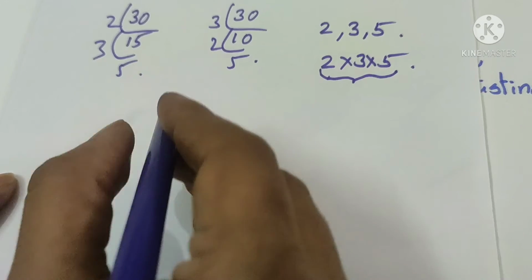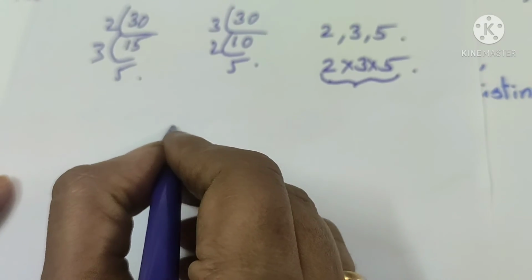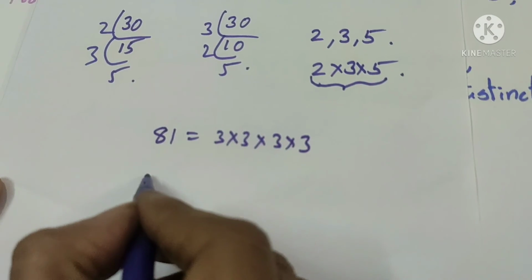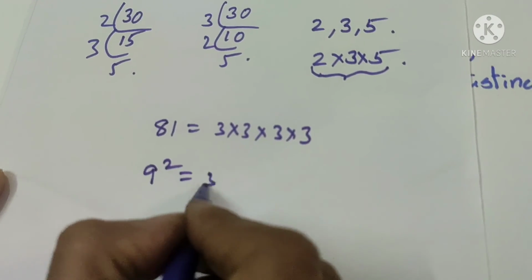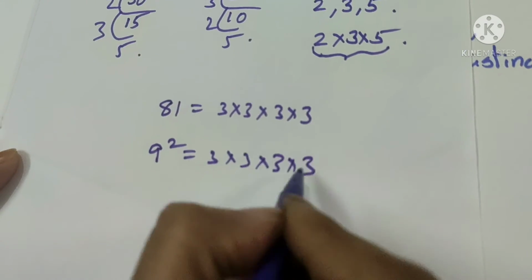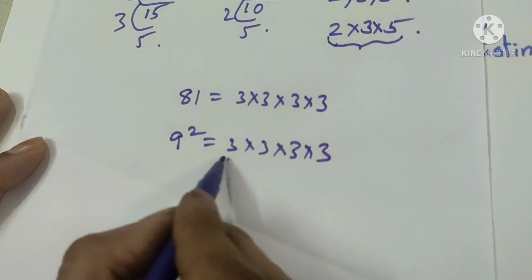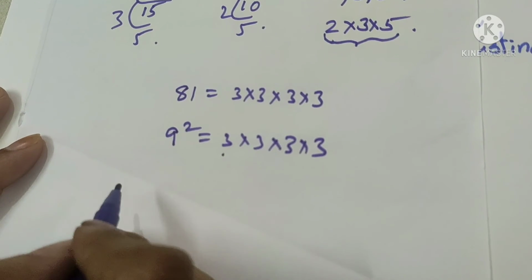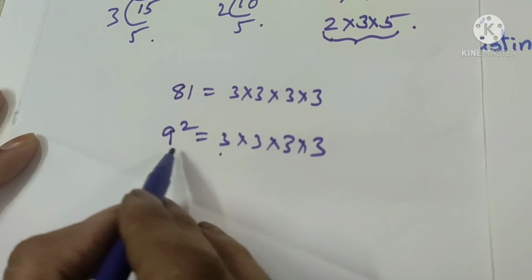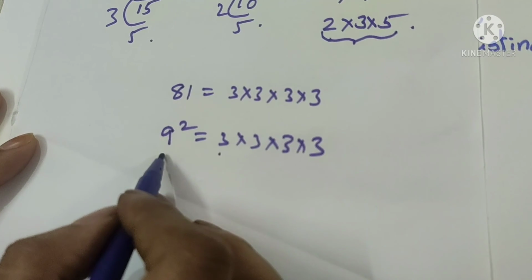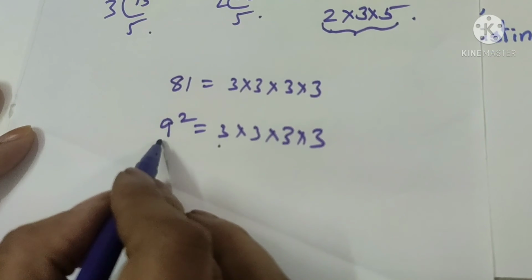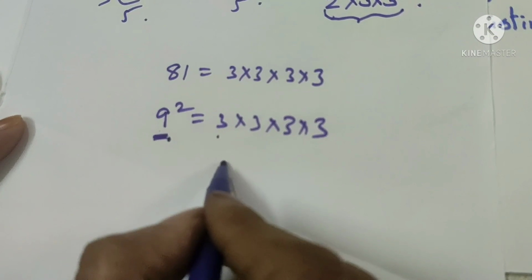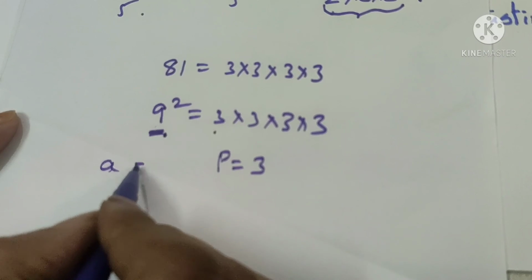I will tell one example for this theorem. Listen to it. 81 we have written as 3 into 3 into 3 into 3, right? 81 is nothing but 9 square. All of you know this, right? So here 9 square we can write like this. If 3 divides 9 square, does it divide 9 or not? That is nothing but P divides A square, P also divides A. Are you understanding my point? If 3 divides 9 square, this 3 also divides this 9. So here P is equal to 3, A is equal to 9.